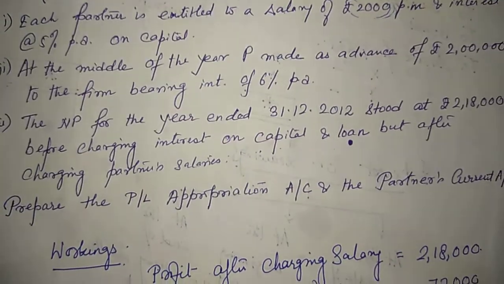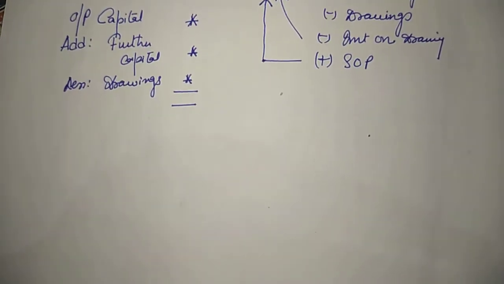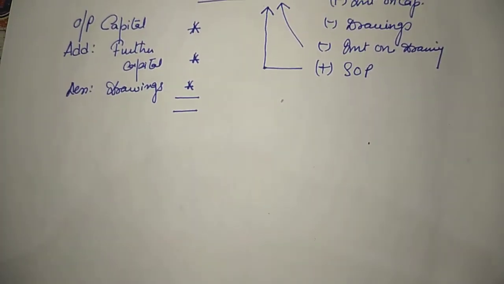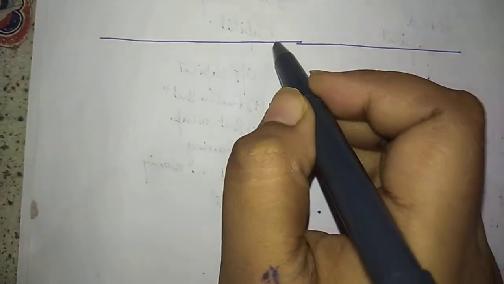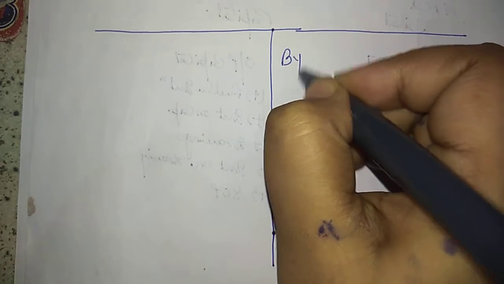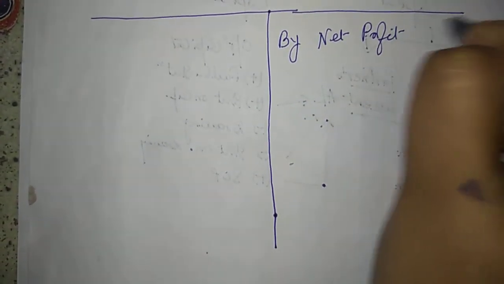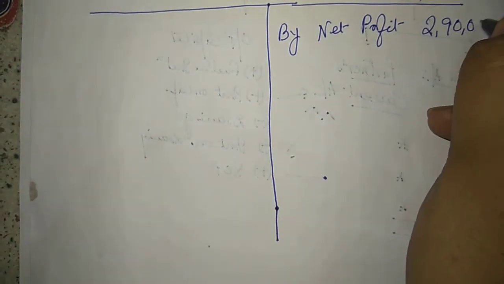So here I simply write in the sum, I have not prepared the profit and loss appropriation account per format. I forgot. So here I write by net profit, how much? 2,90,000 before charging everything.